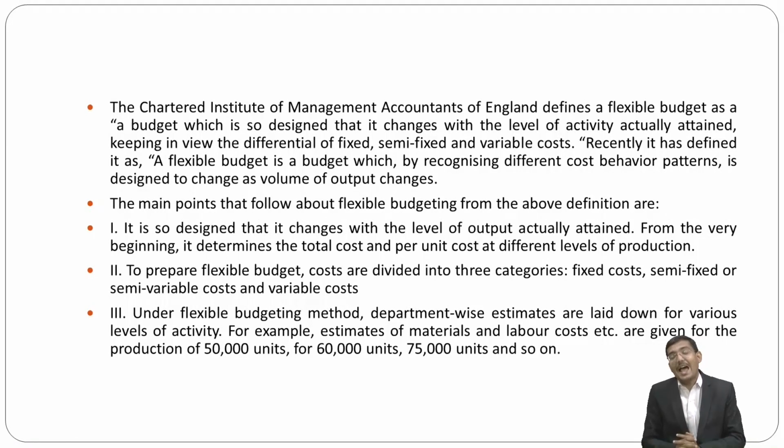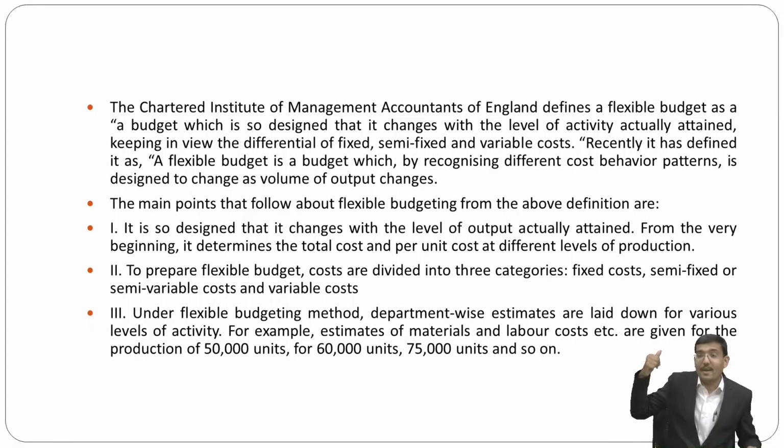So I can say that the three cost elements, that is fixed cost, variable cost and semi-fixed and variable cost, are designed and appropriated in this manner, and at that point we prepare the flexible budget.